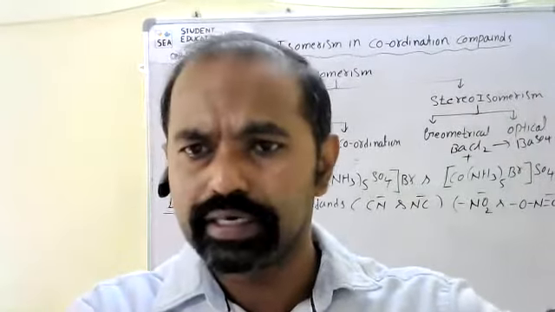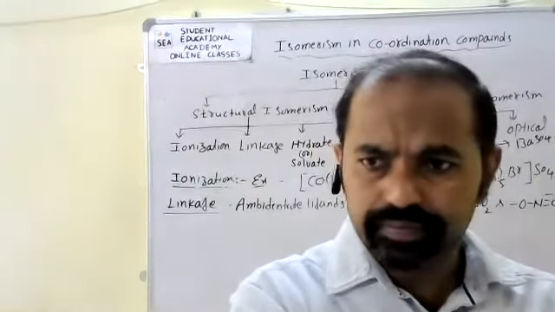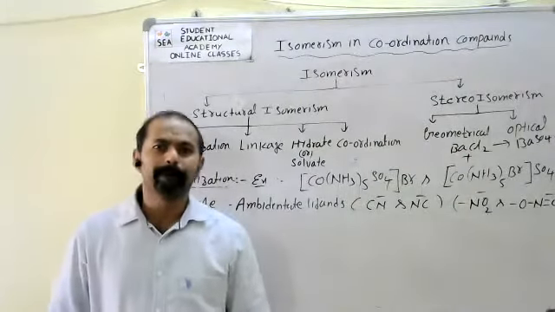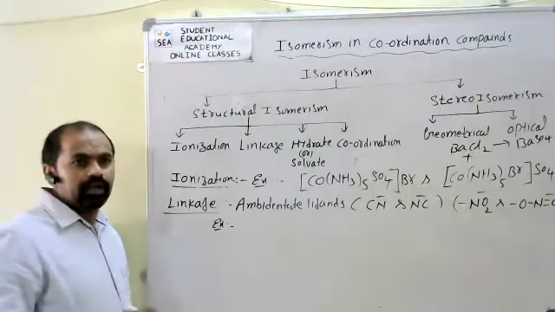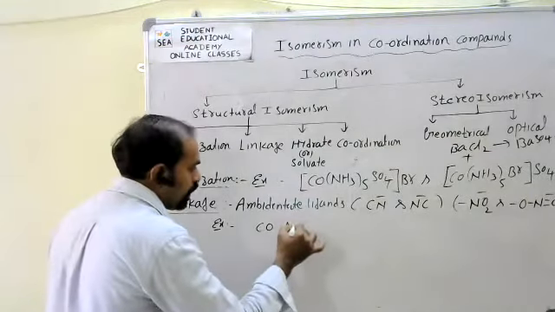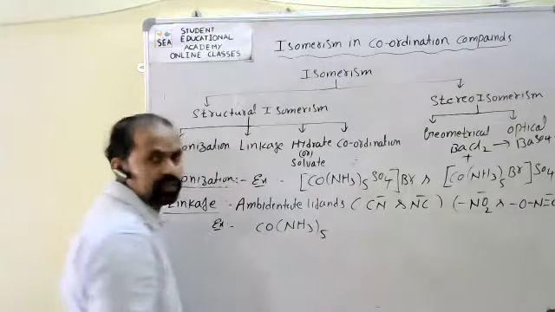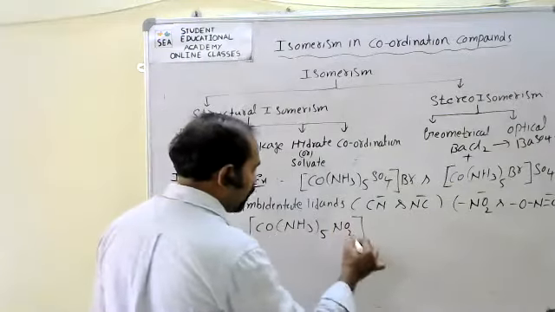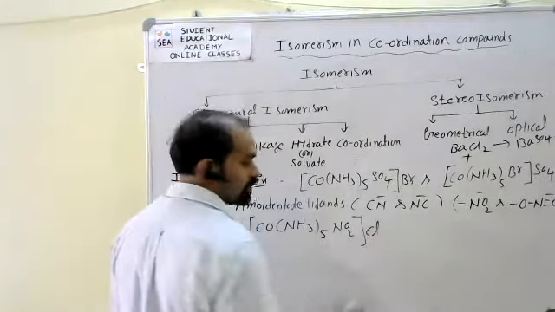Now listen to one more thing here. Linkage isomers, for example: if I take cobalt as the central metal, here I have taken five ammonia ligands, and one more ligand, NO2. Here NO2 is an ambidentate ligand. Ammonias are monodentate ligands. Here the counter ion is Cl.